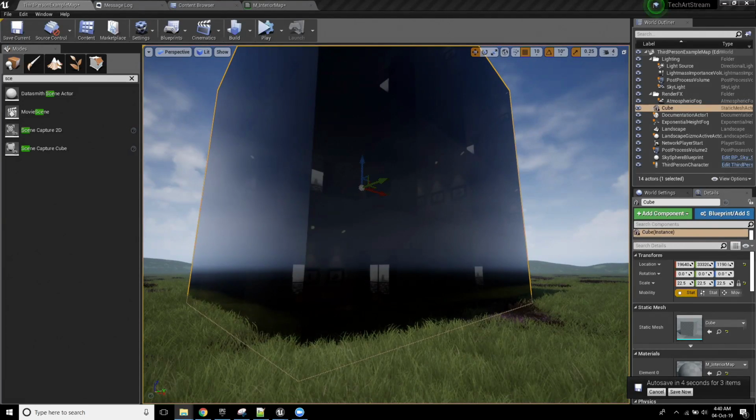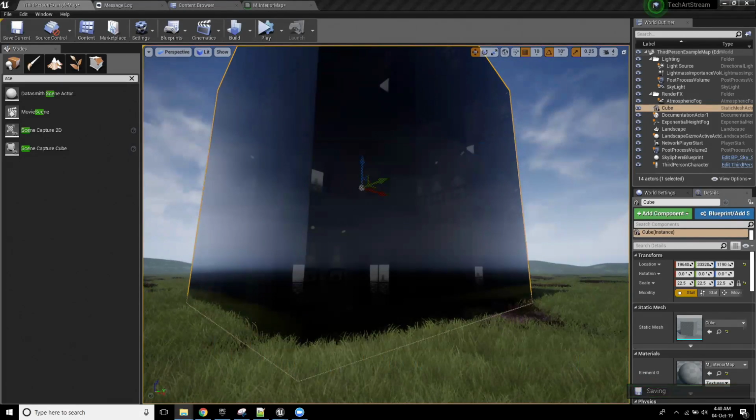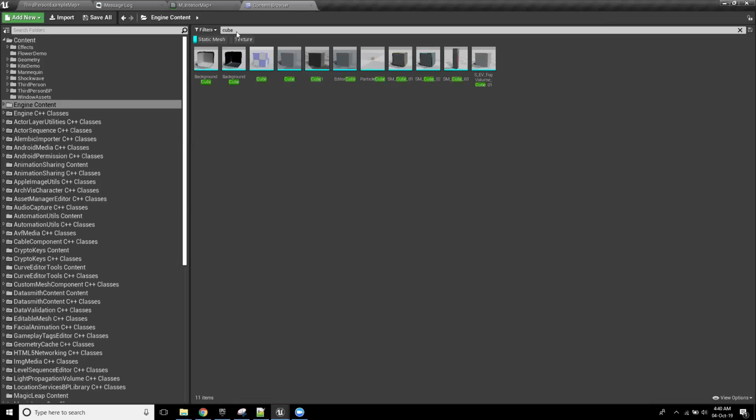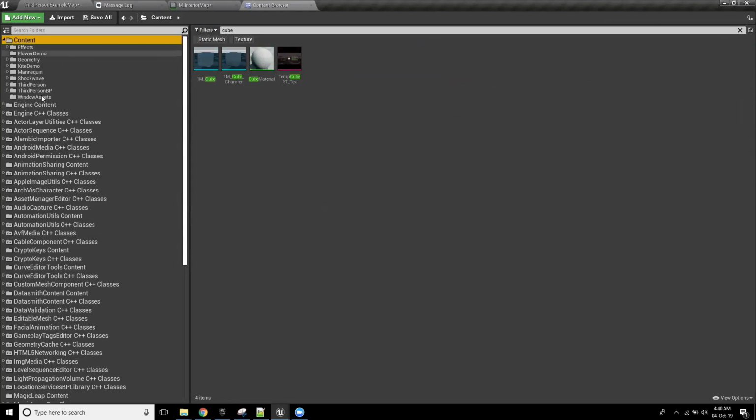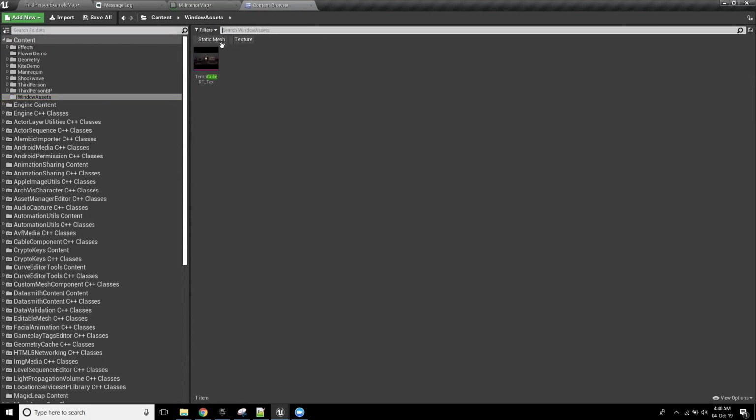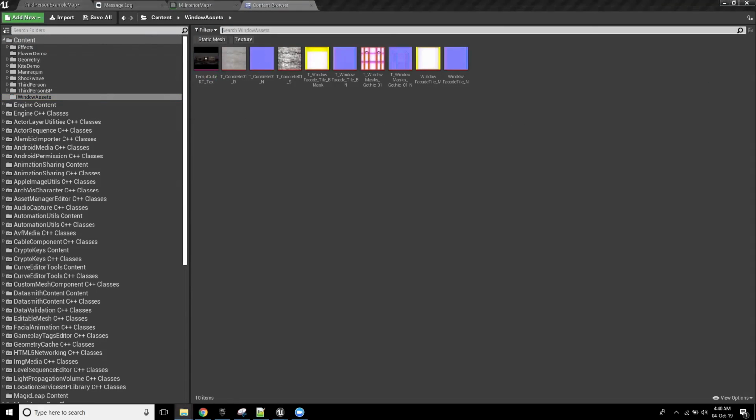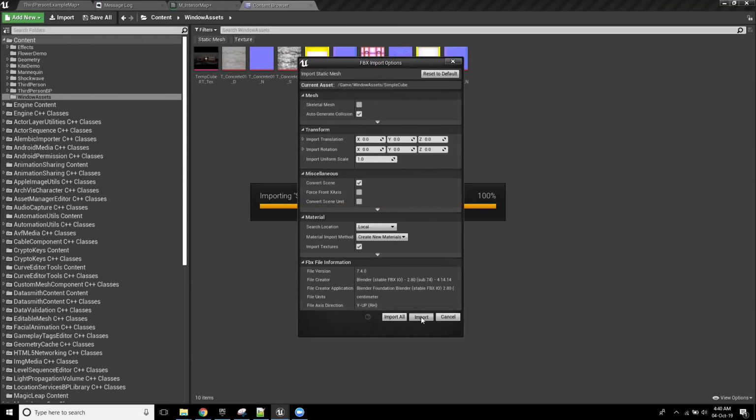I just want to get a cube that's actually set up from the bottom. There it is. Great. Cool. Done. I found what I was after. I want to get a cube that's actually been set up so that the pivot point is on the bottom. And I know I could just duplicate an existing cube. I just want one that I trust.